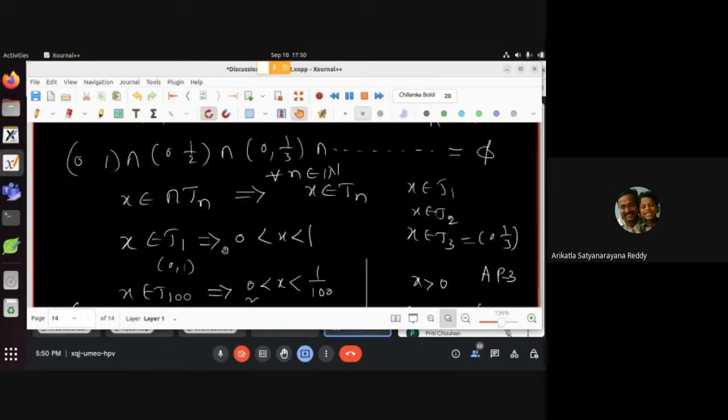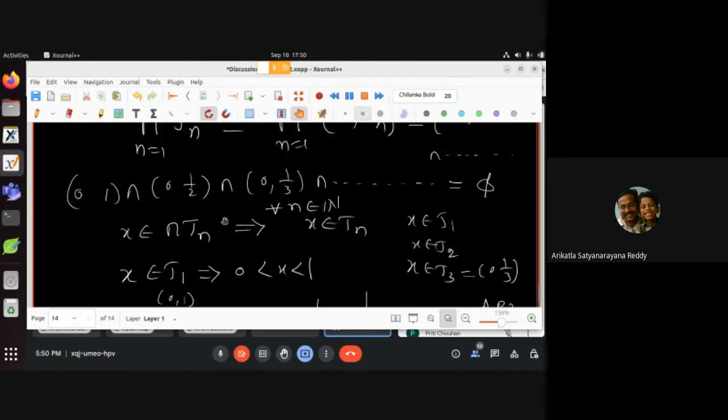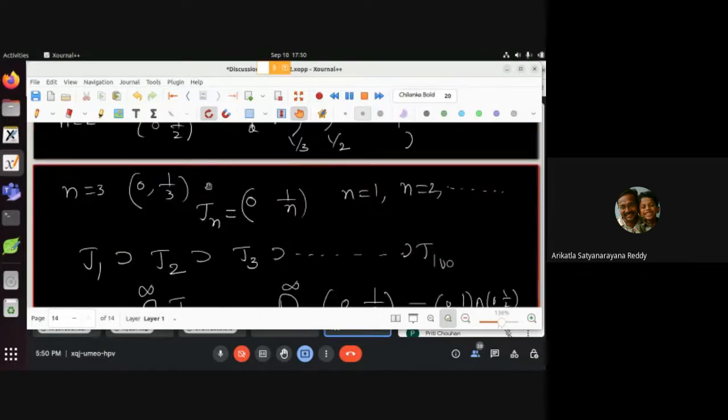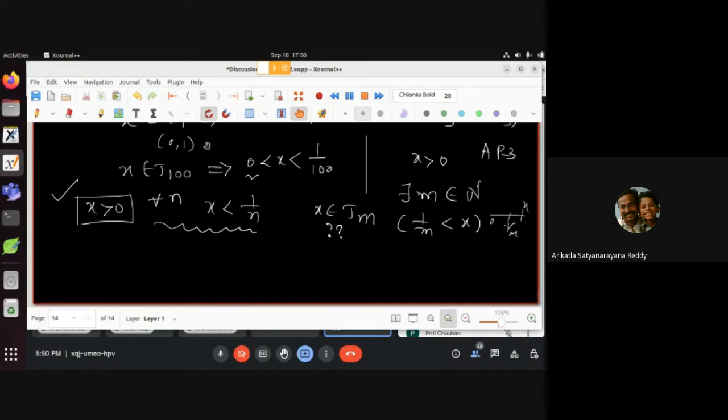So that means that you have not understood the Archimedean property fully. Hope you discuss this. Okay. This is discussion 2. Are you clear? So what is the statement? I'll make a statement and you try this. Discussion 2 है: the intersection of (0, 1 by n) is the empty set. You have to prove that. ये AP3 से आ रहे हैं आसानी से. Otherwise AP1, all are equivalent, so you can prove. Is it okay? Clear?